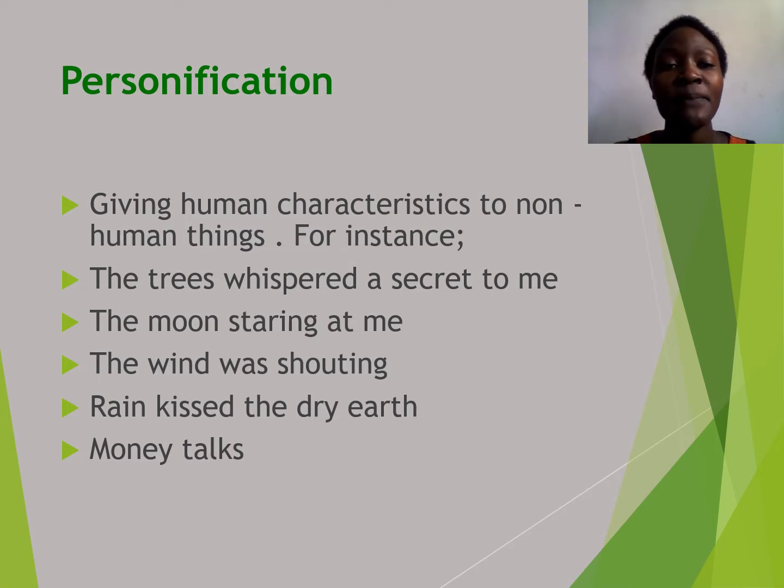The next aspect in poetry is personification. Many of you might ask yourself, what is personification? Personification is giving human characteristics to non-human things. We have things that are human and we have things that are non-human. A dog is human, a cat is human, but a chair is non-human, a tree is non-human, the rain is non-human. So personification is a style where we give human characteristics to non-human things.